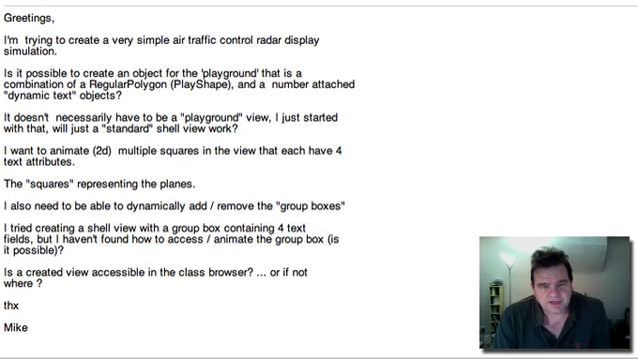You could start from the playground view, which is one of the Dolphin tutorials, but really that doesn't give you that much of a leg up. So what I'm going to show you here is how to start basically from scratch in creating this sort of game.